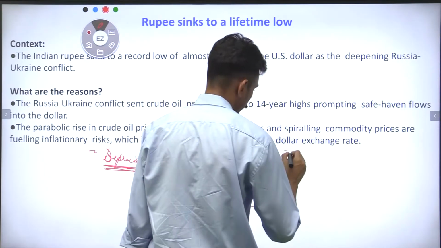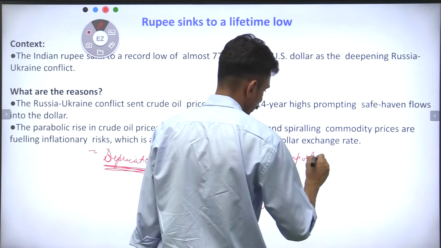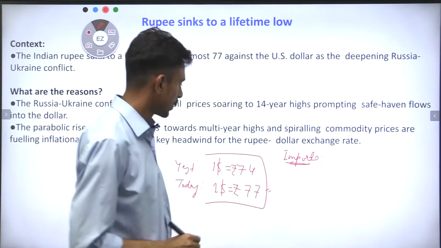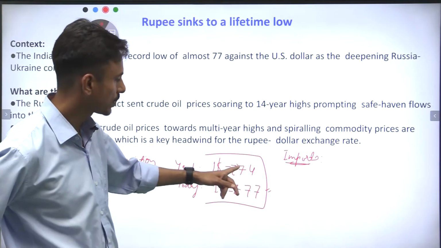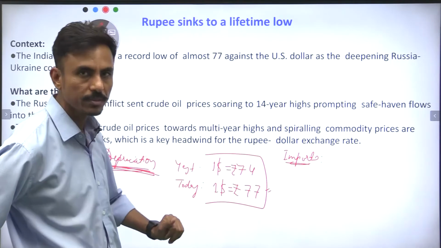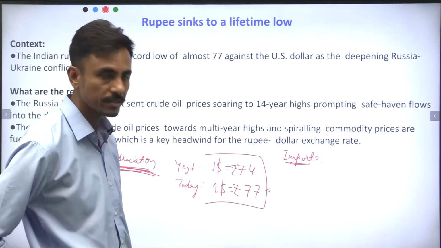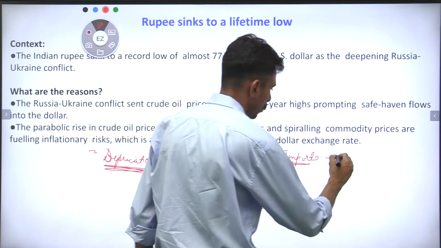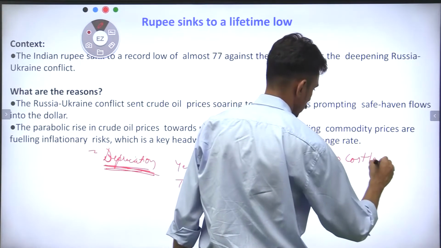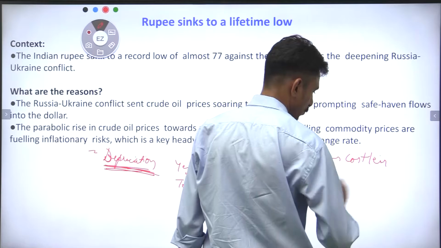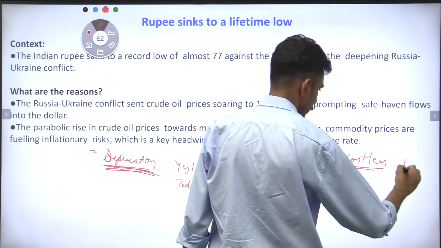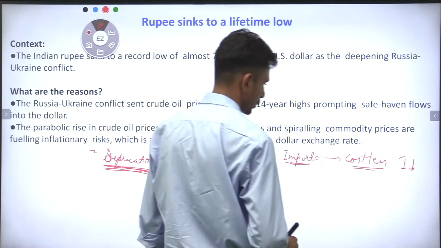Now what would be the impact on imports? See, yesterday we were importing the commodities at 74 rupees. Today we have to pay 77 rupees against a dollar, right? So imports would become costlier, correct? And we would see less of the imports.